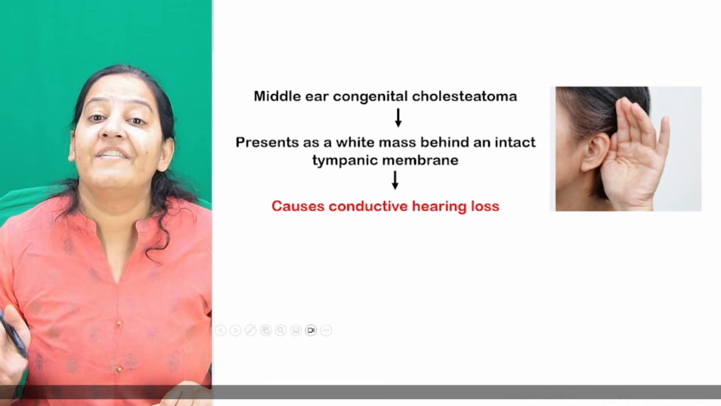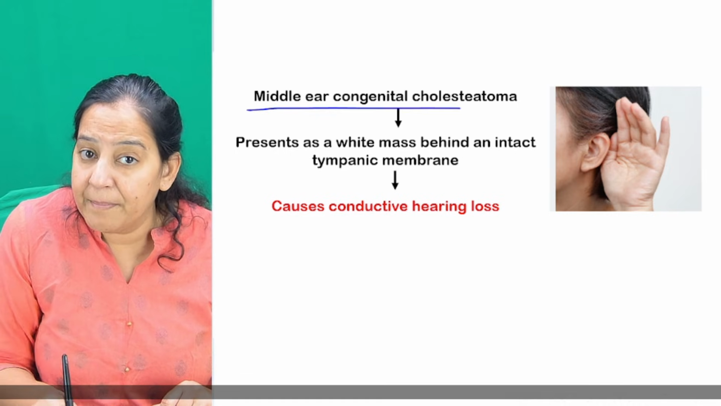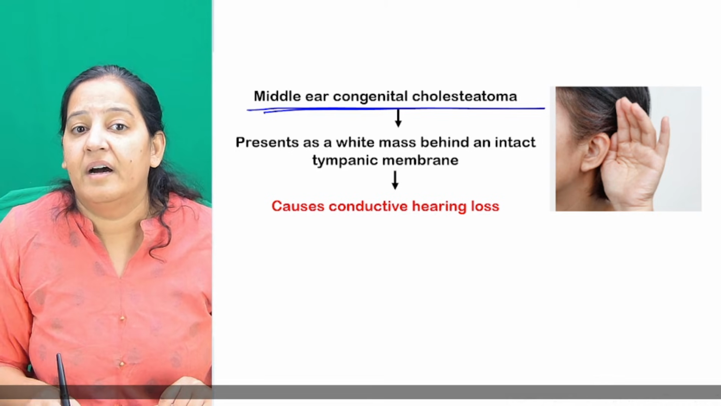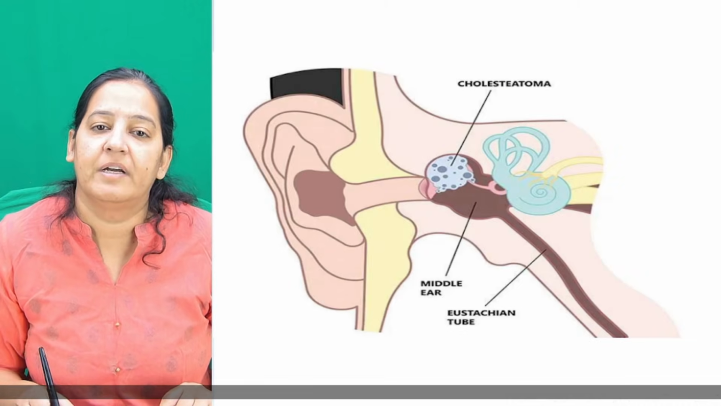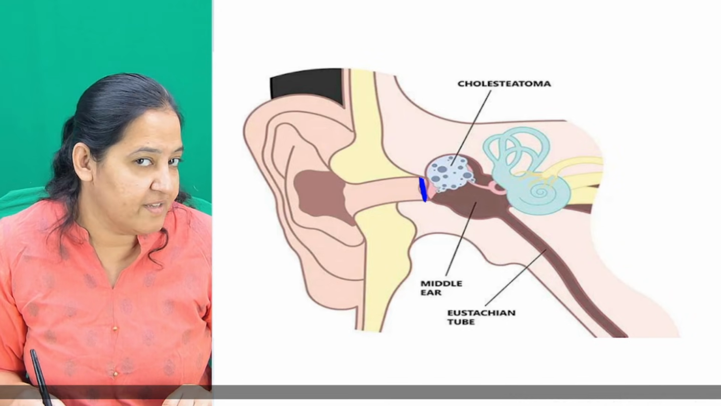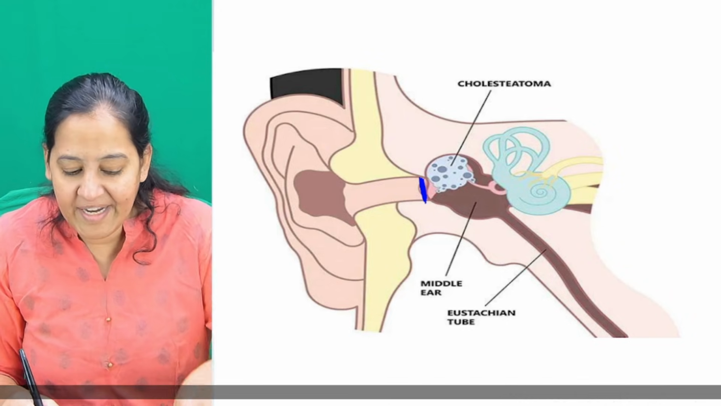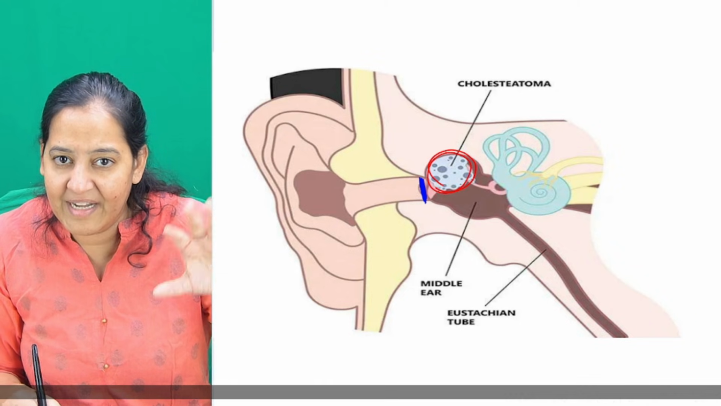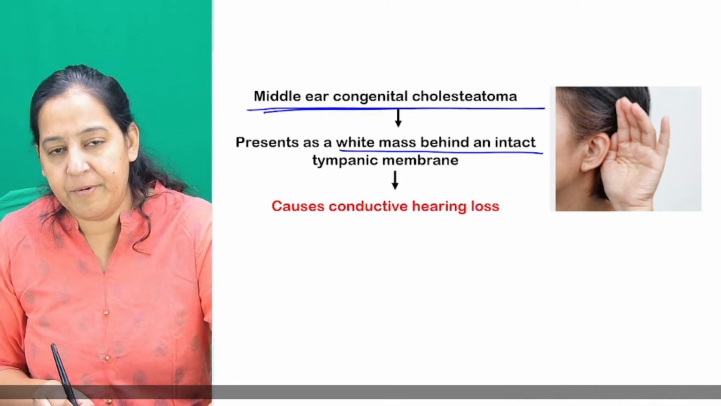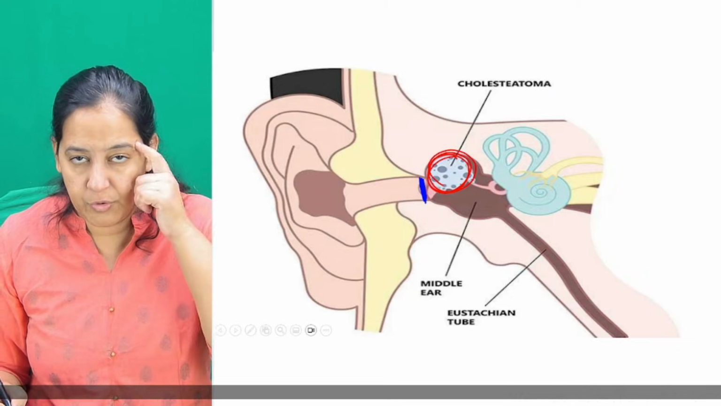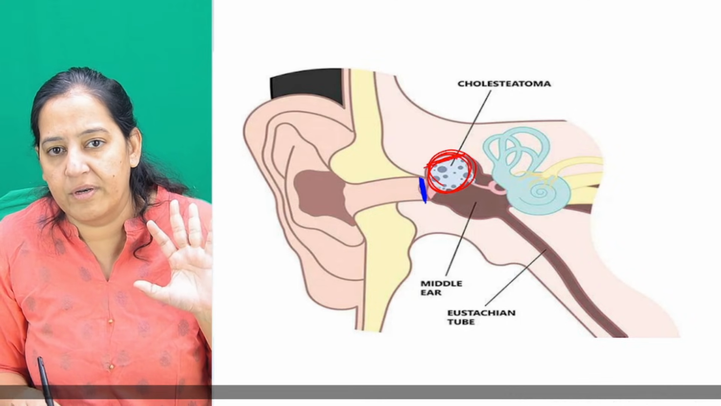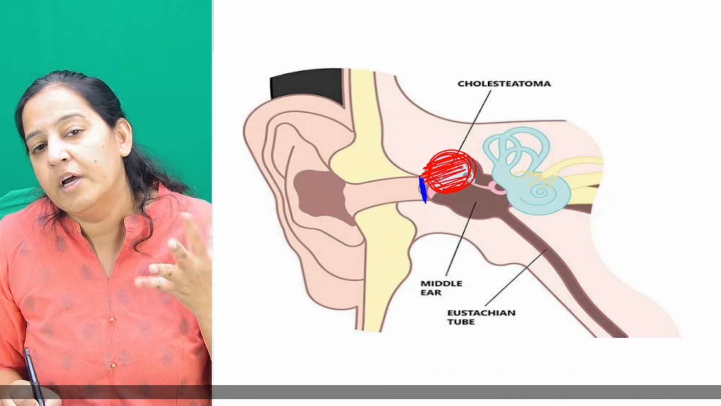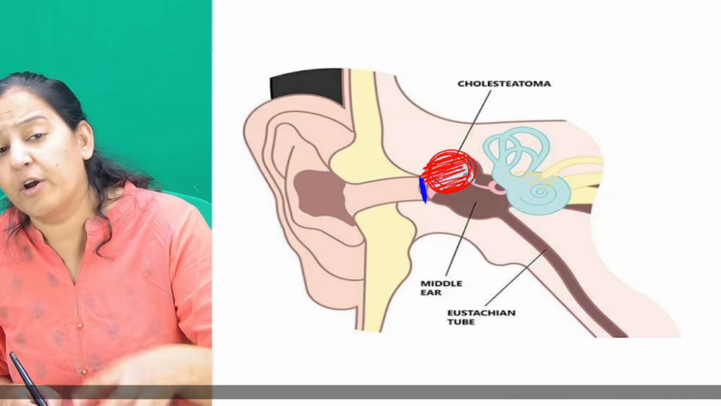Okay, what does it do? Whenever there is a congenital cholesteatoma in the middle ear, it is seen as a white mass behind the intact tympanic membrane. Here the tympanic membrane is intact, there is no perforation, and I can see a white colored mass behind it. And that produces a conductive hearing loss. Use your common sense. If cholesteatoma is there, tell me which type of hearing loss that is.